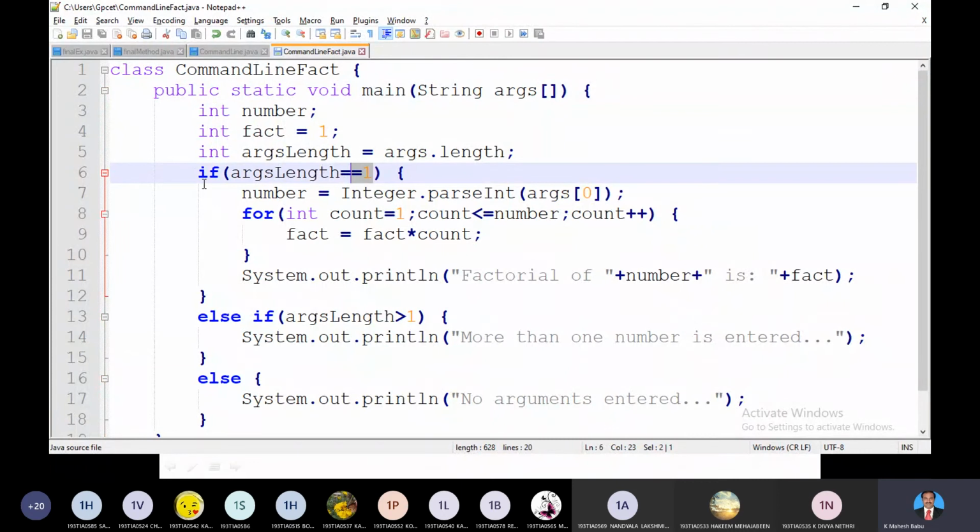If it is 1, I can go for finding the factorial, number equal to, it is a very important statement, please remember, how you are going to convert that particular number which is entered through command line argument into integer form. I can convert that by means of Integer dot parseInt. Let me repeat these again. Integer, here it is a class, of type wrapper classes, which is meant to convert a string into integer form.